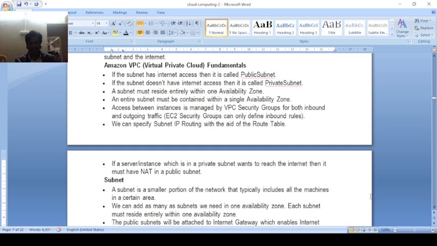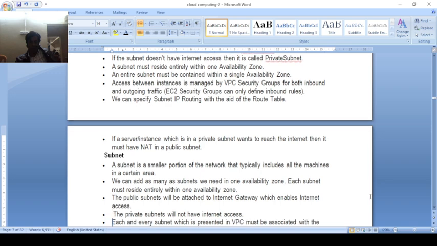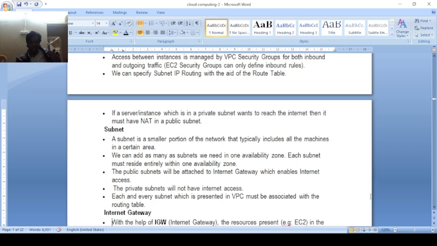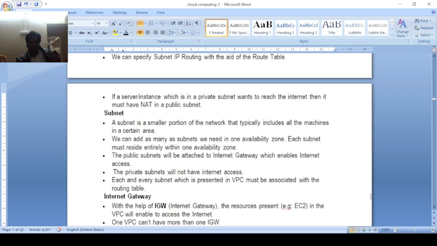The public subnet has an internet gateway attached. As discussed previously, a gateway is a device which has more than one networking facility. The internet gateway is connected to the internet, and it enables the resources present in the VPC to access the internet.